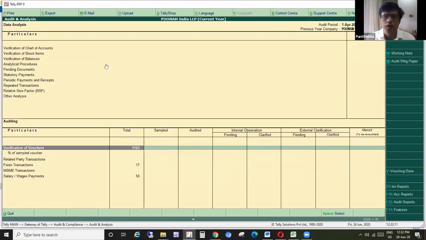As we move along, we will see if there are observations to it and whether those observations are pending or clarified, and the external observations. Those options we have also seen, and if any of the vouchers which we have audited have been altered, those will be there on the right hand side, second half column. If they have altered the transaction, here we will get the information that these have been altered.